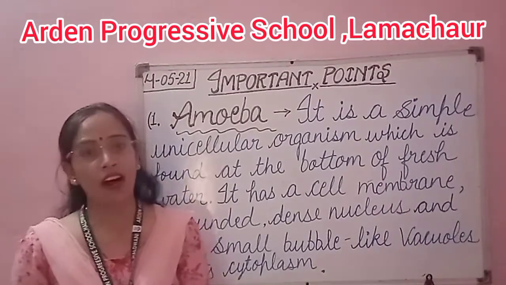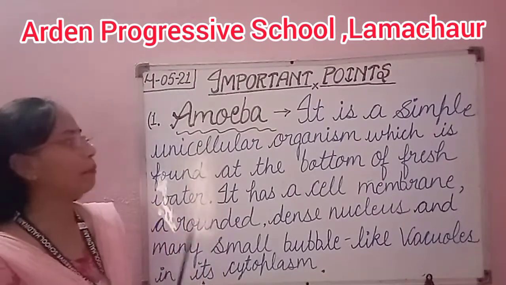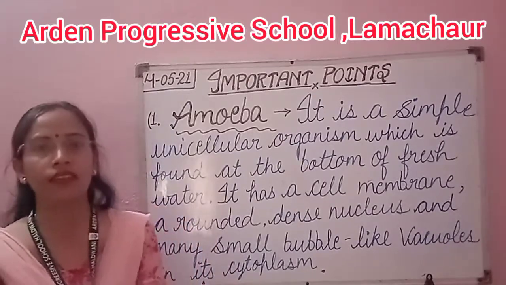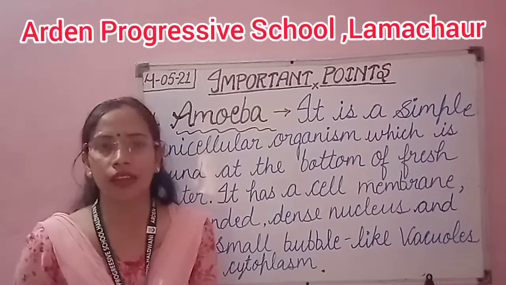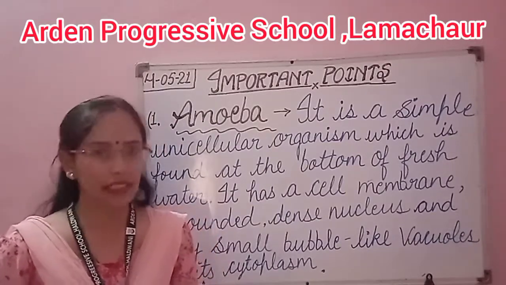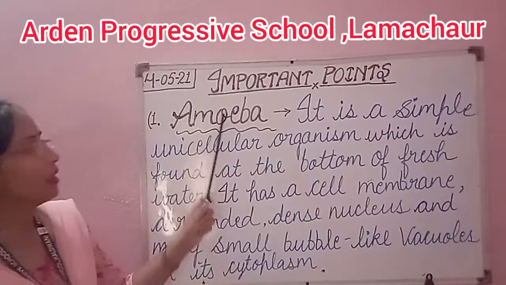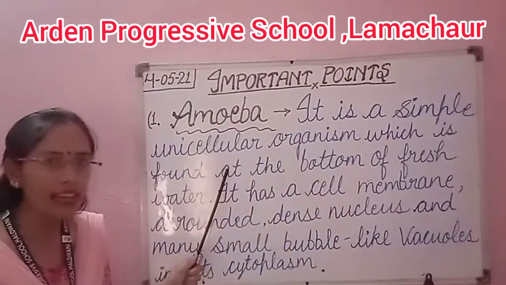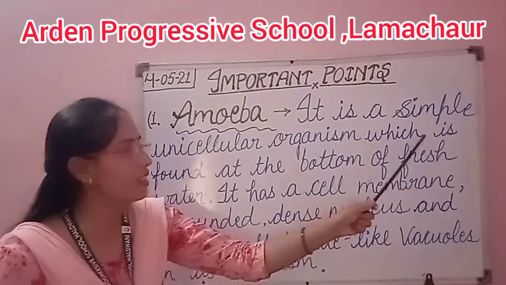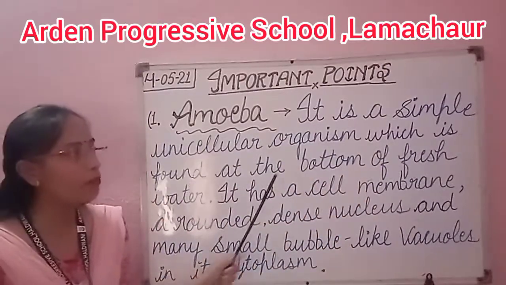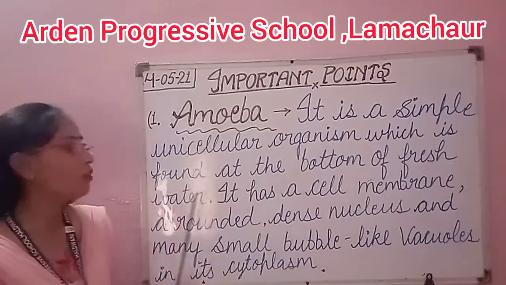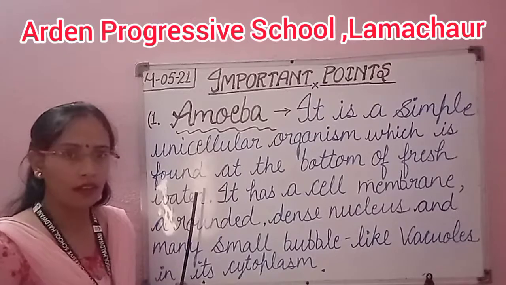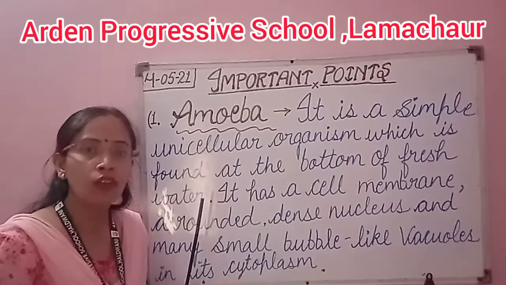So students, now our first point is amoeba. So what is amoeba? As you all know, the amoeba is a rounded, irregular shaped organism. So what is the definition of amoeba? Read it from here. Amoeba is a simple unicellular organism which is found at the bottom of fresh water. It is present in fresh water. It is found in ponds, lakes, oceans.